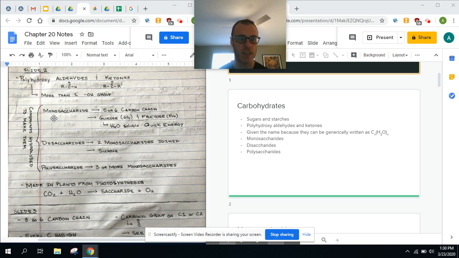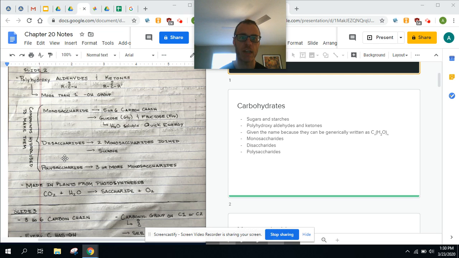And so we have monosaccharides. These are 5 or 6 carbon chains. Glucose and fructose are 2 examples of monosaccharides. They're water soluble, and generally the way that we look at these monosaccharides is like quick bursts of energy. And so glucose is going to give you energy really fast. Same with fructose. Disaccharides are going to be something a little different.